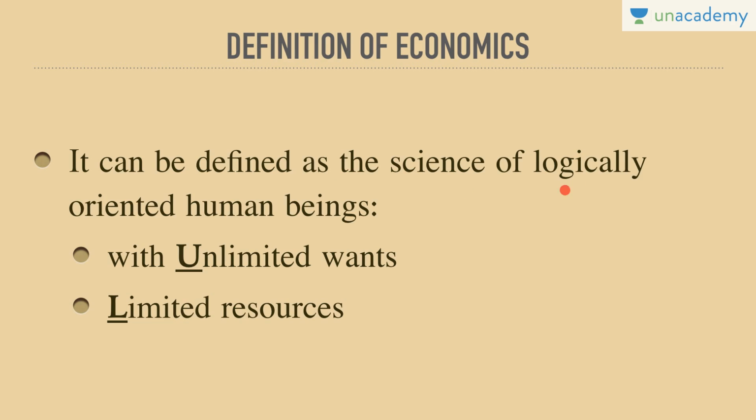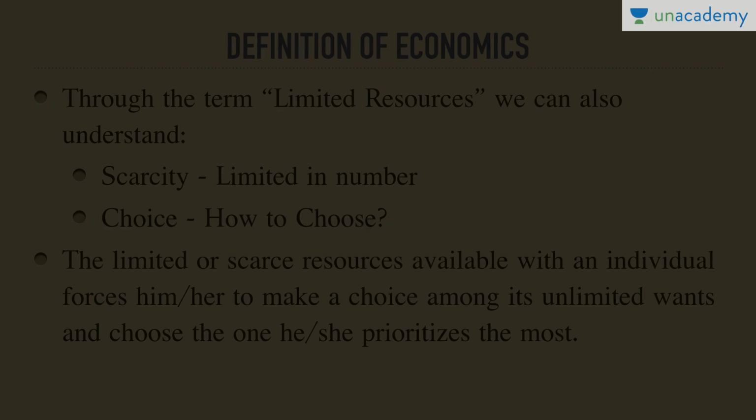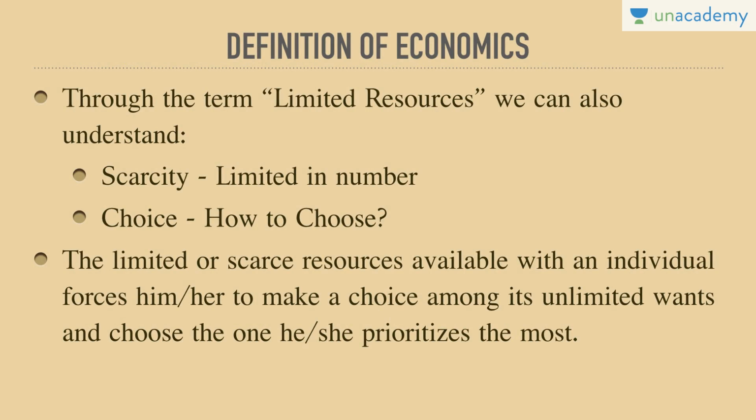It can be defined as a science of logically oriented human beings with unlimited wants and limited resources. So, how to distribute limited resources among the unlimited wants of people is what economics teaches us. Let me explain these terms individually to you. Through the term limited resources, we can also understand scarcity. Resources are always limited in number. Please remember this. Even if we have sunlight, sunlight is limited as we only get it for 12 hours or maybe 10 hours a day, maybe less than that. So it is scarce. Scarcity. It is limited in number.